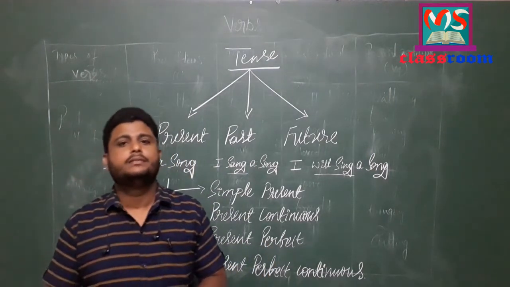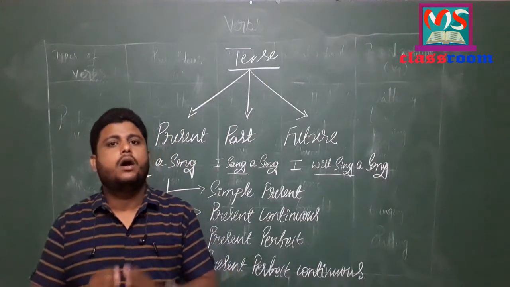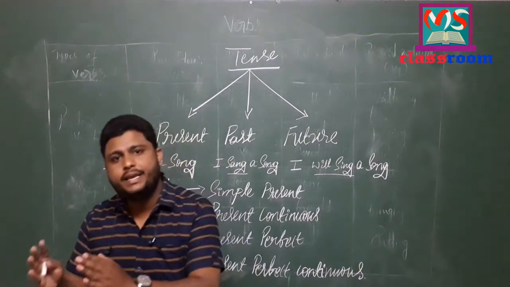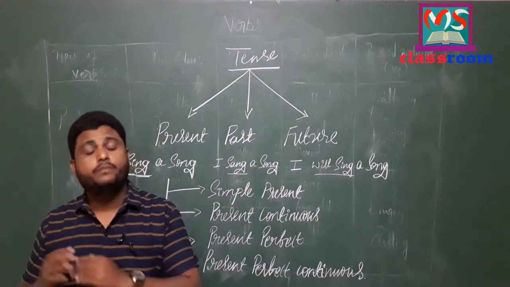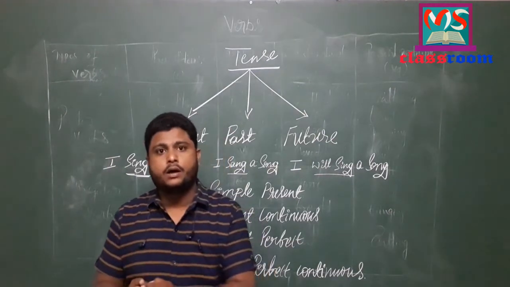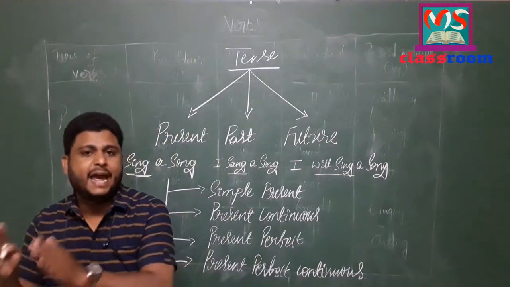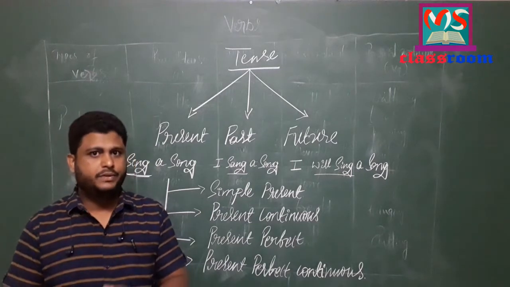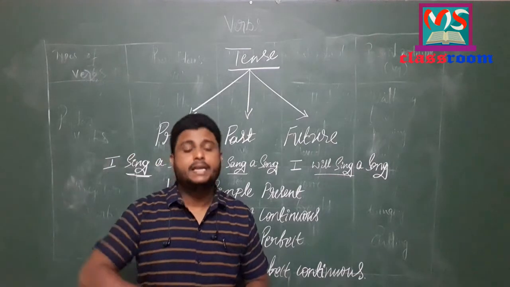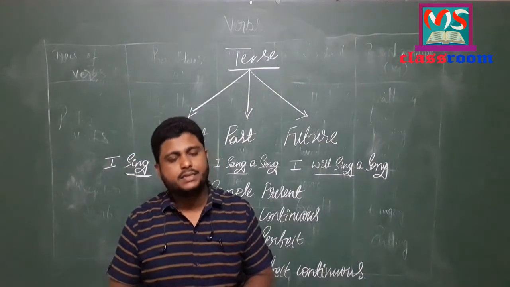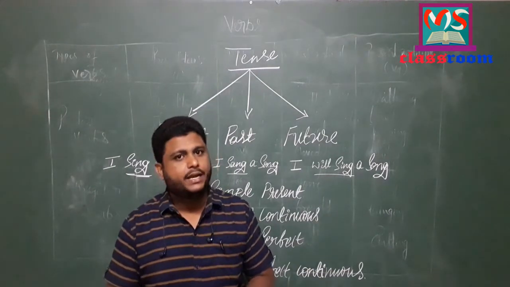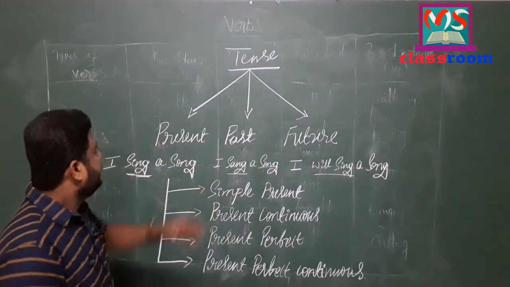Tense refers to the time of an action or event which is expressed by different forms of the verb. So these verb forms are also known as tenses. So we have to focus on the time of an action or event which is expressed by the different forms of the verbs. In our earlier session, we have discussed about the verbs, so you have to follow that. So with that, we have to move forward.